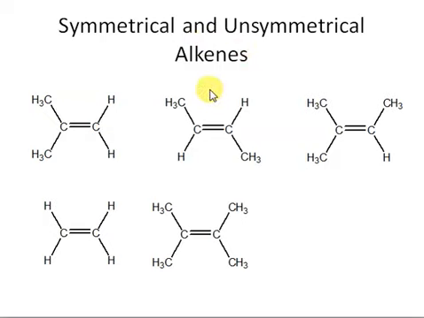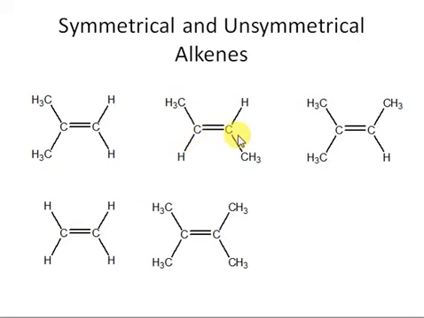Here is another example. Suppose we cut this alkene into two halves. Again we see that both halves are exactly the same, right? Why are we saying the same? Because this carbon has a hydrogen and a methyl. Similarly, this carbon also has a hydrogen and a methyl group. So both the fragments of this carbon-carbon double bond are the same, right? So don't get confused about cis and trans configurations. Just see that in both the fragments, this carbon has a hydrogen and a methyl. Similarly, this carbon has a hydrogen and a methyl. So those fragments are the same.